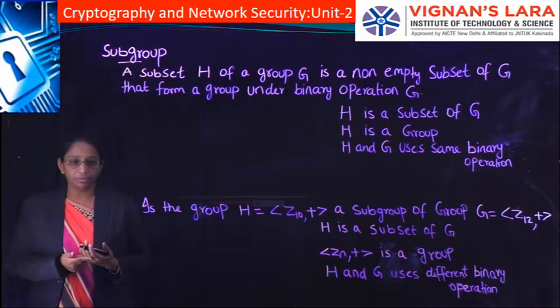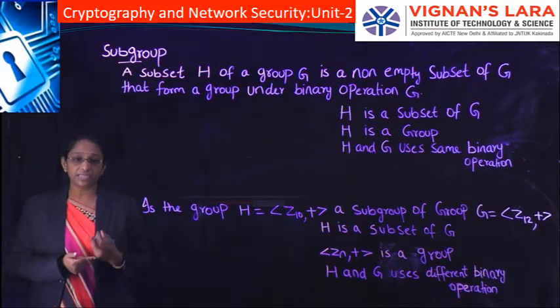So a group is nothing but a set of integers with a binary operation that has to satisfy the properties of closure, associativity, existence of identity and existence of inverse. If it satisfies all these properties, then it is said to be a group. If it satisfies the extra property of commutativity, then it is said to be a commutative group, or an abelian group.